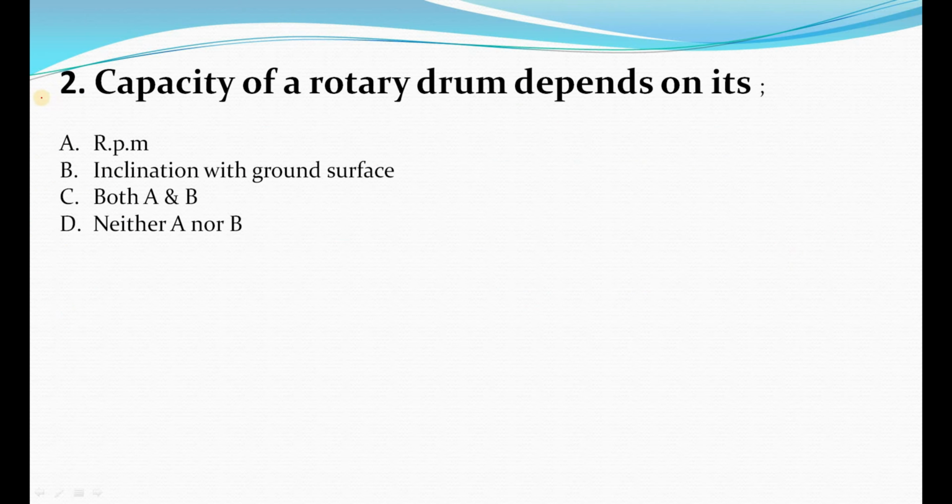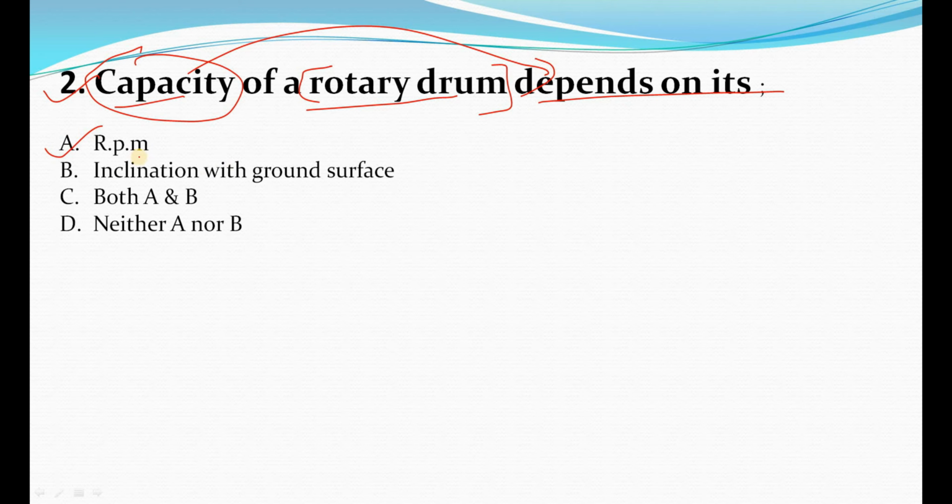Now the second question is: capacity of a rotary drum depends on its what? So what is a rotary drum, and why do we use it? To dry solids, to dry the wet solid. So keep in mind that you have to dry wet solids. The capacity will depend on its RPM, simply rotations per minute, because the capacity will definitely depend on rotation per minute.